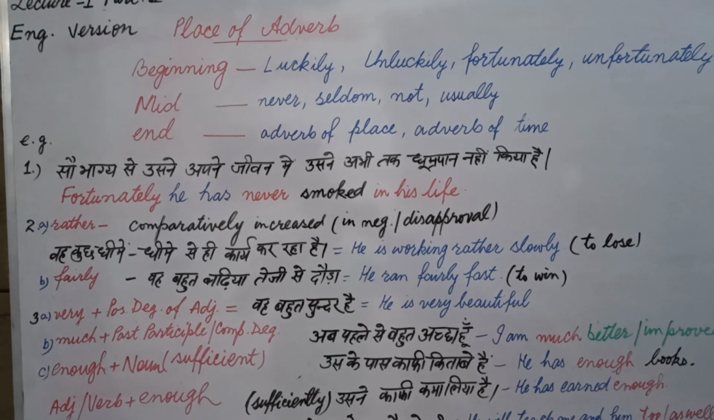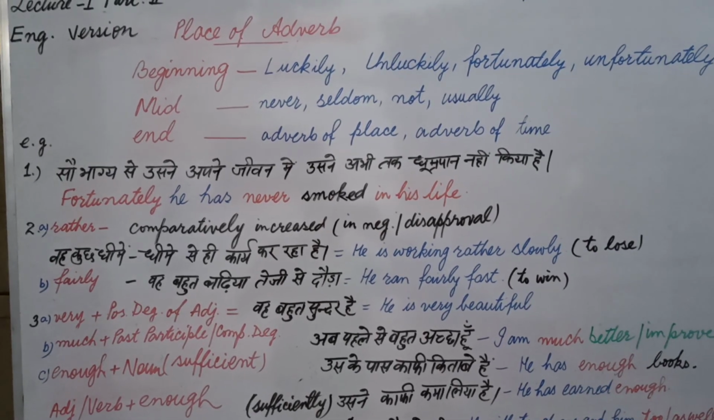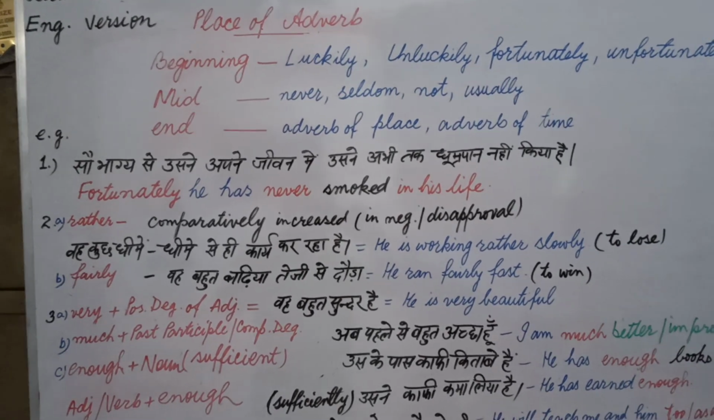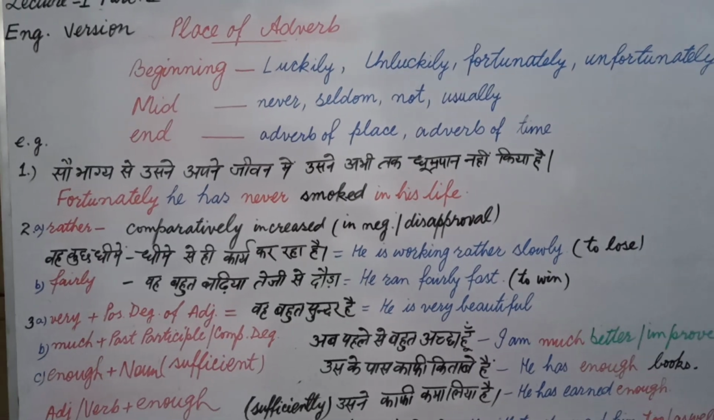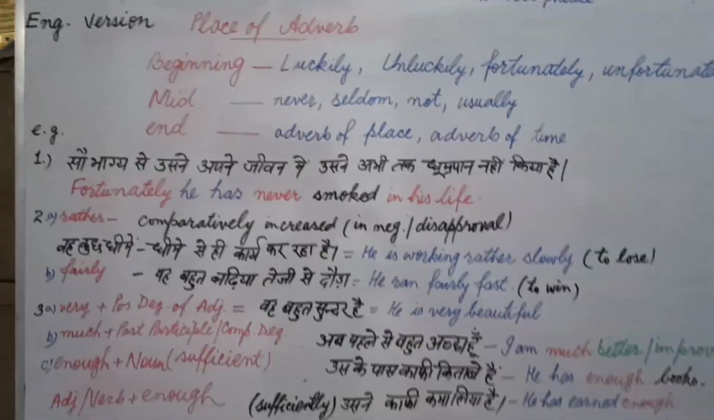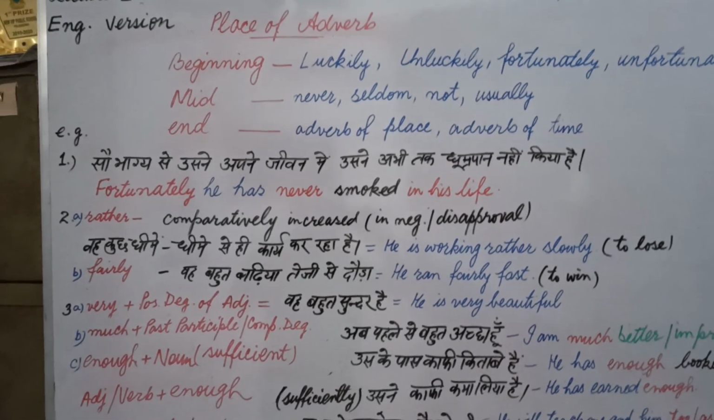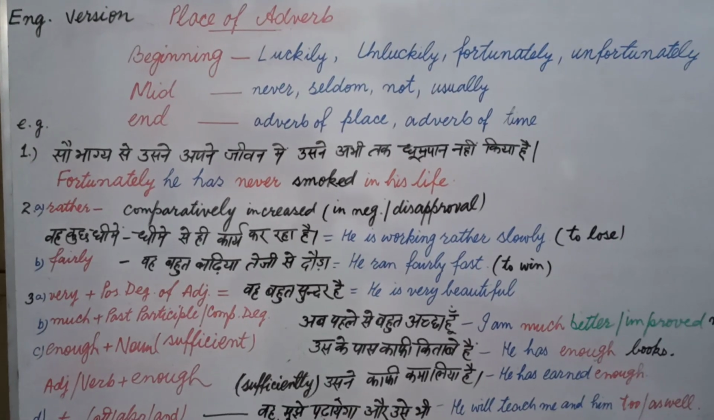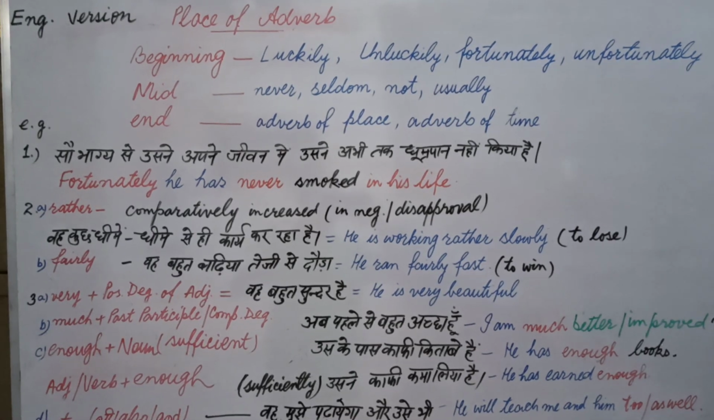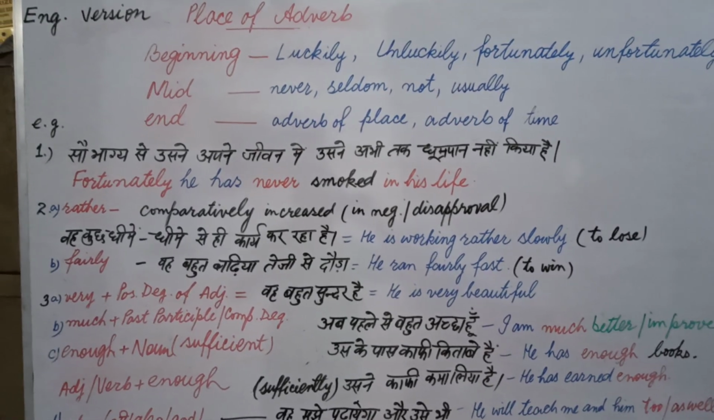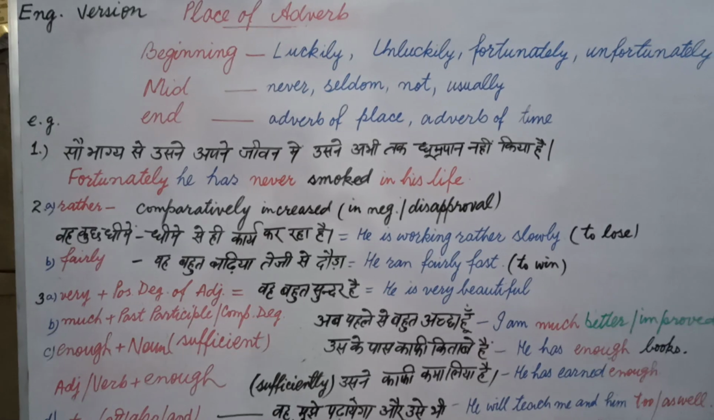सौभाग्य से उसने अपने जीवन में उसने अभी तक धूम्रपान नहीं किया है. You can say, sir, उसने has been used 2 times, but no matter. Actually, the sentence of Hindi may be of many types, usual or unusual, but when we translate any Hindi sentence into English, we change it into a formal structure. That's why we will use usne for 1 time only.